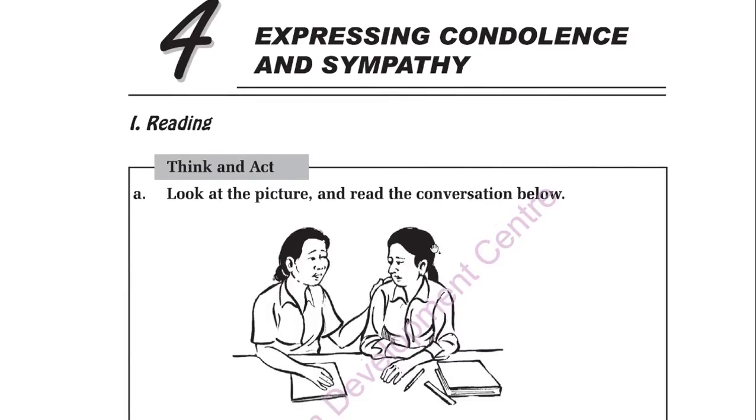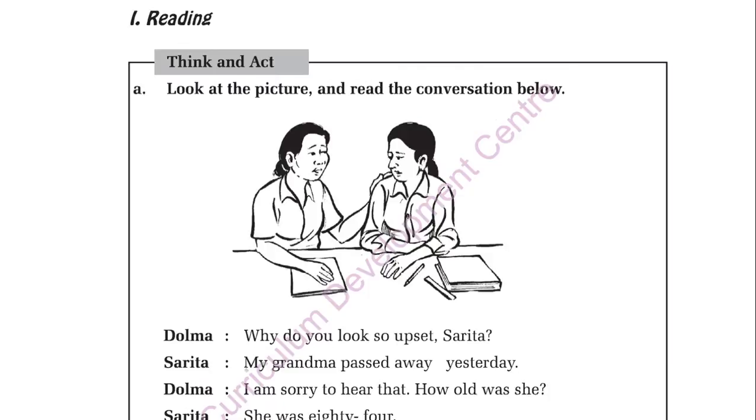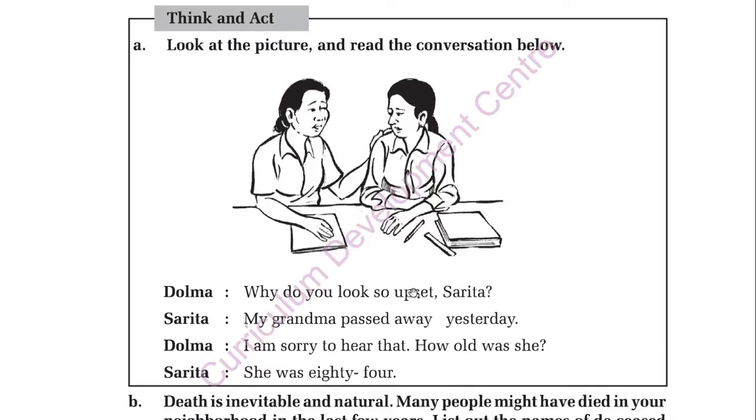Look at the picture and read the conversation below. Dolma: Why do you look so upset, Sarita? Sarita: My grandma passed away yesterday. Dolma: I'm sorry to hear that. How old was she? She was 84.